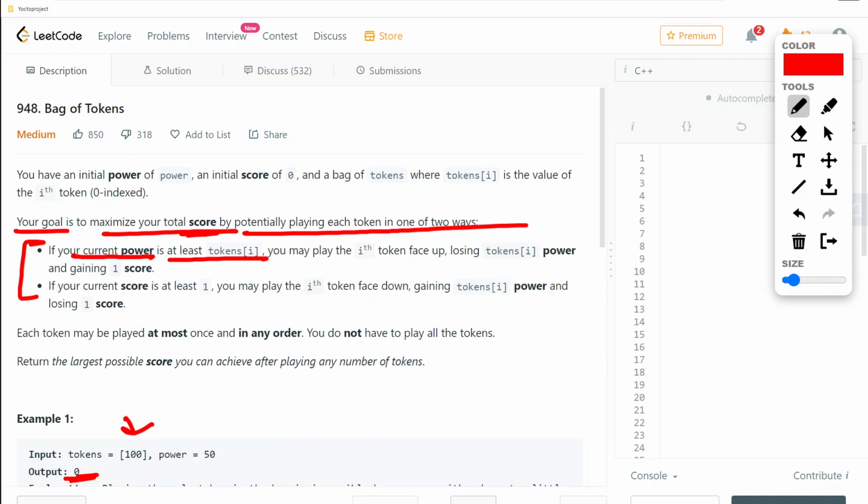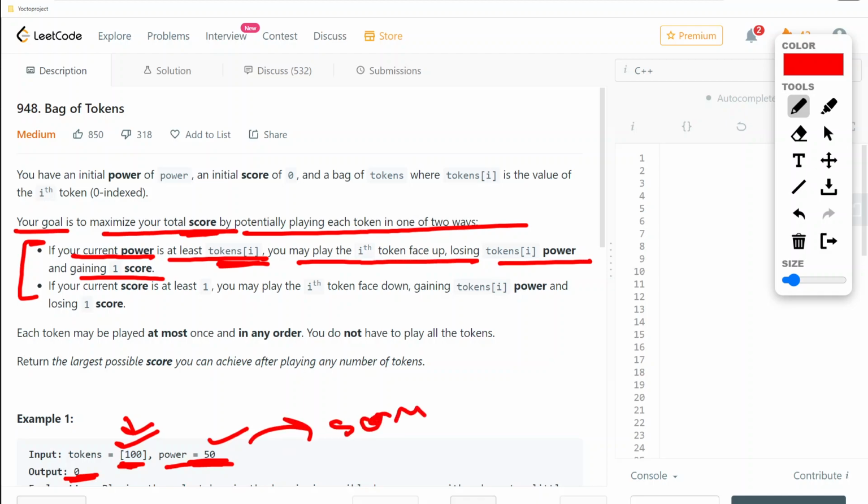If your current power is at least tokens[i], you may play the i-th token face up, losing tokens[i] power and gaining 1 score. The thing is that we are required to maximize our score, right? So if we have enough power, then we can easily play this token face up, and at that moment we will lose some power, that much power which is required to play this token, but we will gain 1 score in return.